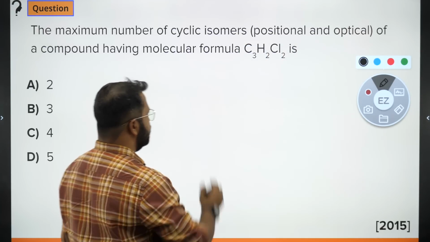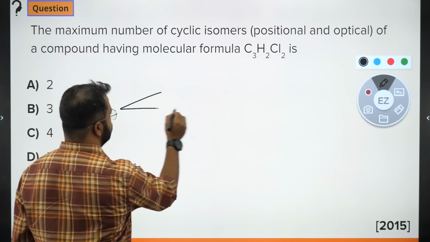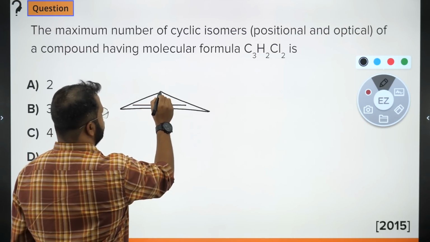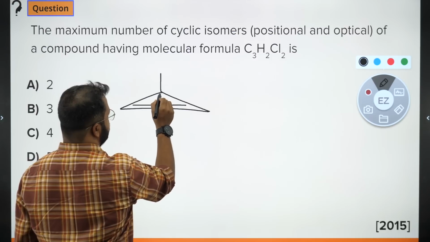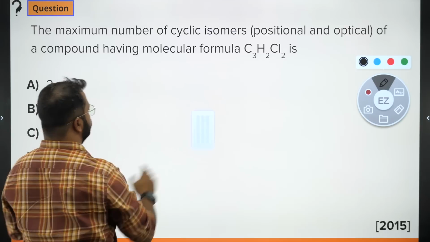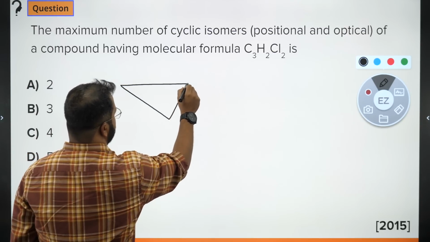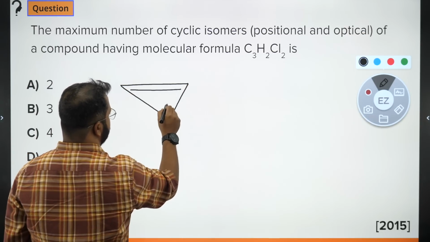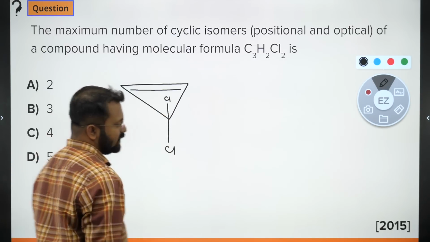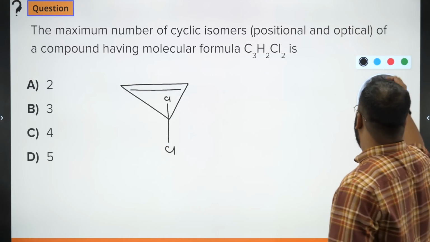So what we can do is C3H2Cl2 can be drawn like this. This can be one structure for C3H2Cl2.